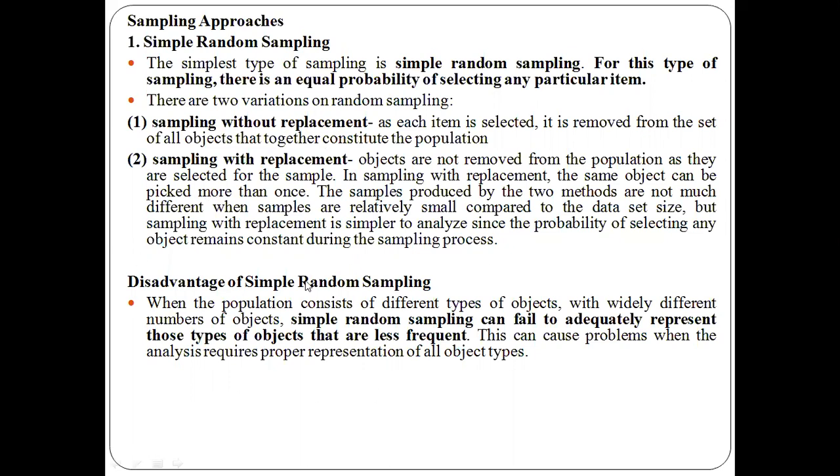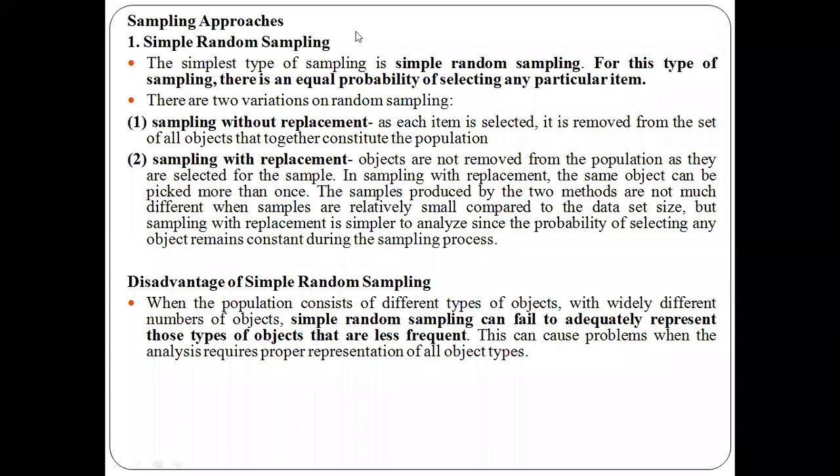The disadvantage of simple random sampling is this: suppose you have different types of objects, and in each type you have many objects. Then simple random sampling will not be able to represent the objects that appear less frequently. These less frequent objects do not have a good probability of selection, and this creates a problem if you want to perform the analysis using all types of objects. So this is one of the disadvantages of simple random sampling.